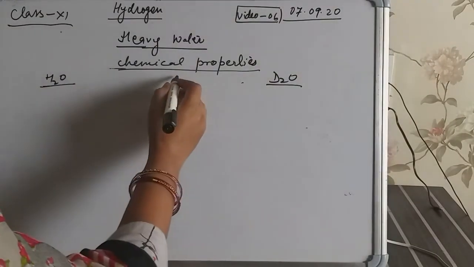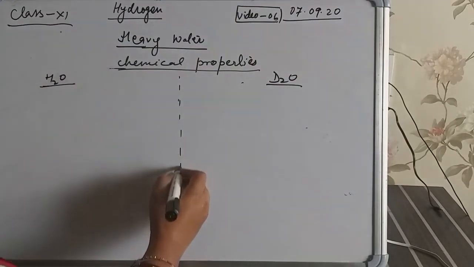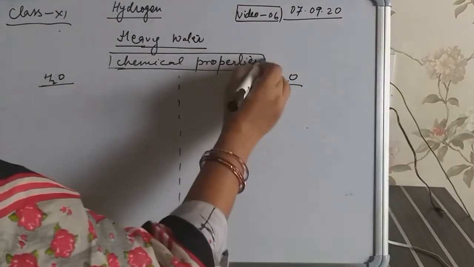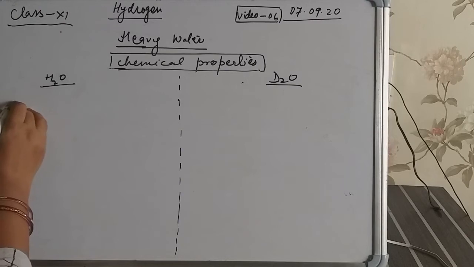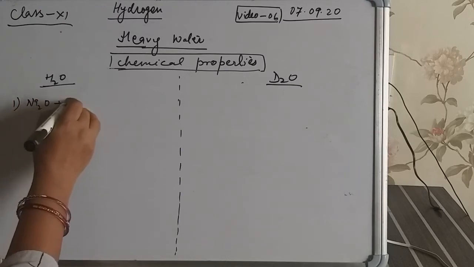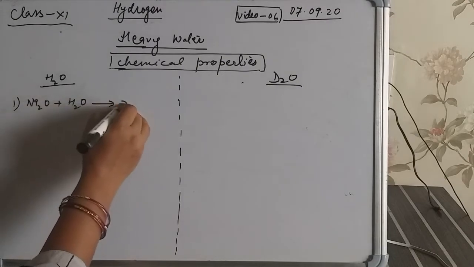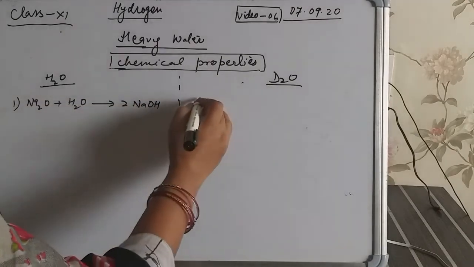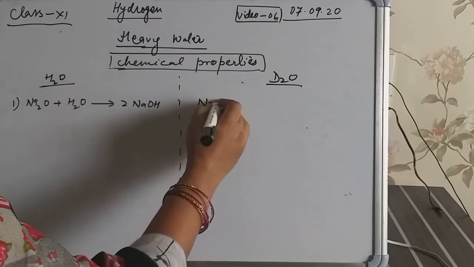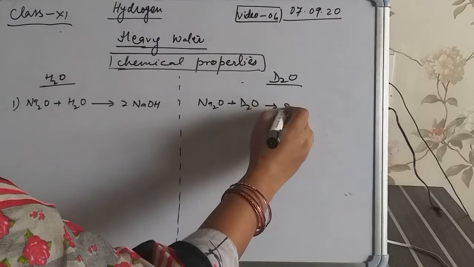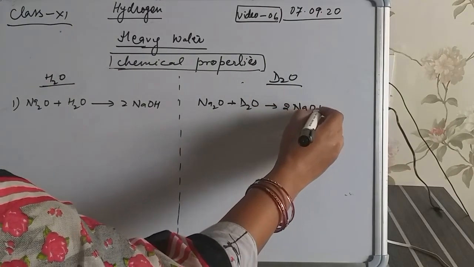Sodium oxide when treated with water, we know that formation of sodium hydroxide takes place. Similarly, sodium oxide when reacted with D2O gives 2NaOD.